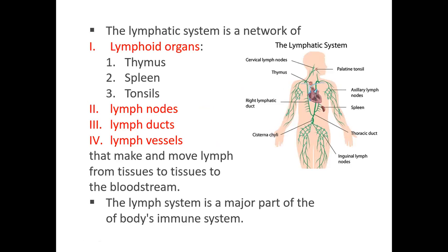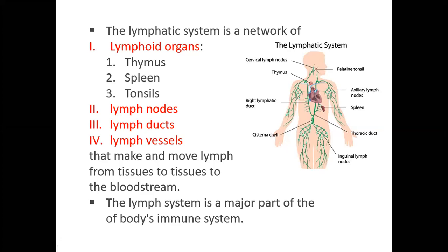Lymphatic system, as you know, system means it involves many organs and tissues. So this lymphatic system involves the thymus. These are the lymphatic organs: thymus, spleen, and tonsil. Thymus will be present below the neck, in the anterior chest wall, somewhere below the thyroid gland. Then we have the spleen, which will be present in the abdomen. Then the tonsils, which are present in the oral cavity. So these are the lymphatic organs.